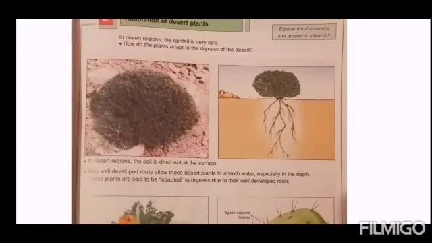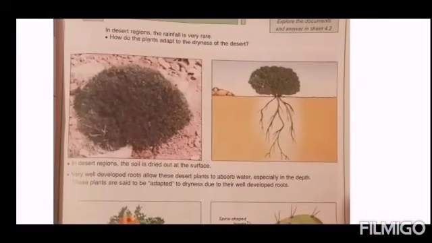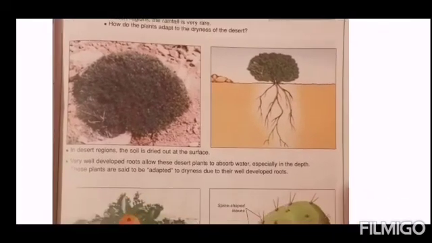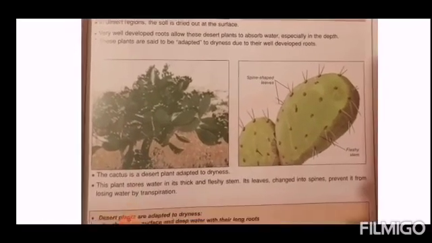What do you notice? We notice that the plants that live in desert have very well developed roots. Why? Because these roots allow the desert plants to absorb water. These plants are said to be adapted to dryness due to their well developed roots, so they absorb water by their well developed roots. So these roots help the plants to adapt to living in the desert.